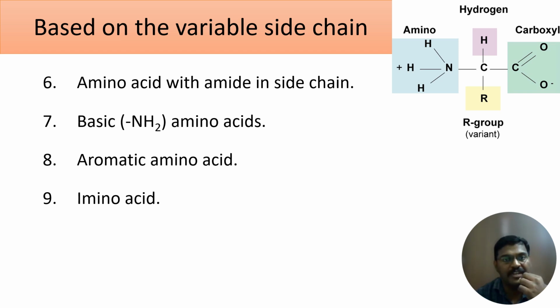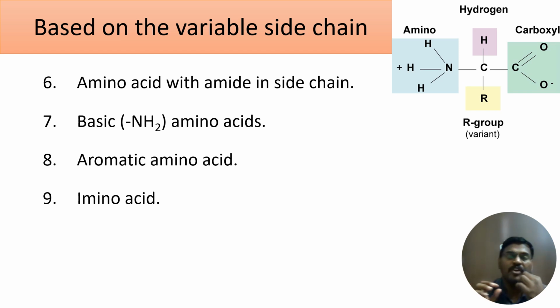You can pause the video and try to memorize all the subclasses, then you can continue. Okay, so let's revise. What are those subclasses? First is simple amino acid. Second is branched chain amino acid. Third is hydroxy group containing amino acid. Fourth is sulfur containing amino acid. Fifth is acidic amino acid. Sixth is amide containing amino acid. Seventh is basic amino acid. Eighth is aromatic amino acid. And the last one is imino acid.